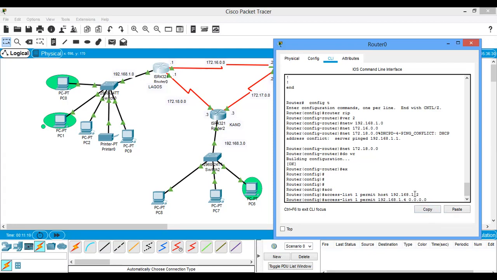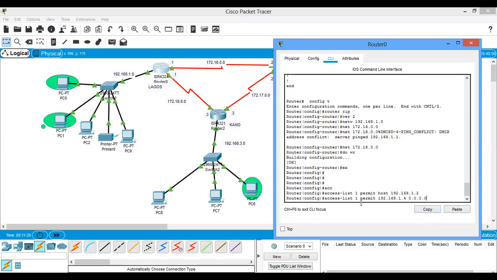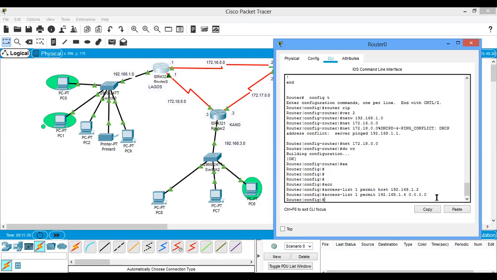They mean the same thing. So in this case, I would have just written access-list 1 permit 192.168.1.2 0.0.0.0, just as I did here. Whether you say host with the IP address or the IP address with the wildcard mask, they mean the same thing. So right now I'm permitting 2 hosts.